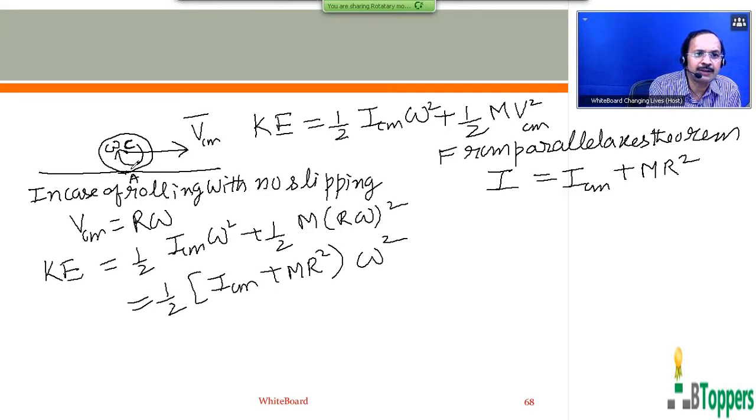That means the moment of inertia of the rolling body about the instantaneous horizontal axis passing through the point A, which is in contact with the surface on which it rolls, is the moment of inertia about the horizontal axis passing through its center of mass plus M R square. So this result you can write as half I omega square, or you can write I subscript A.